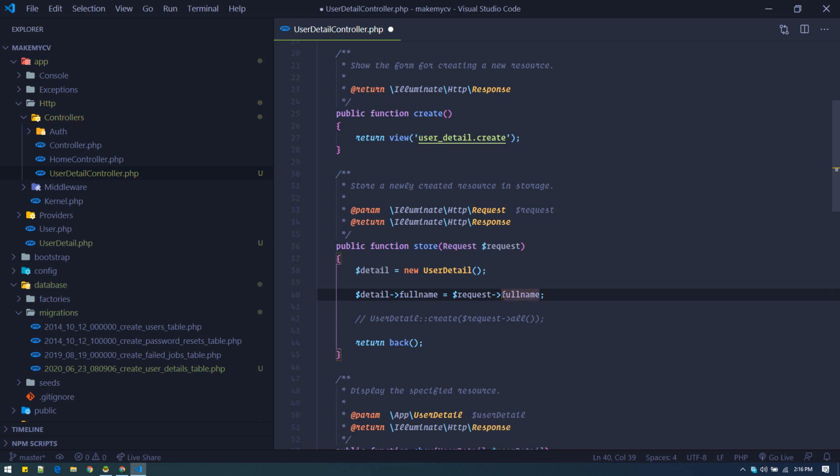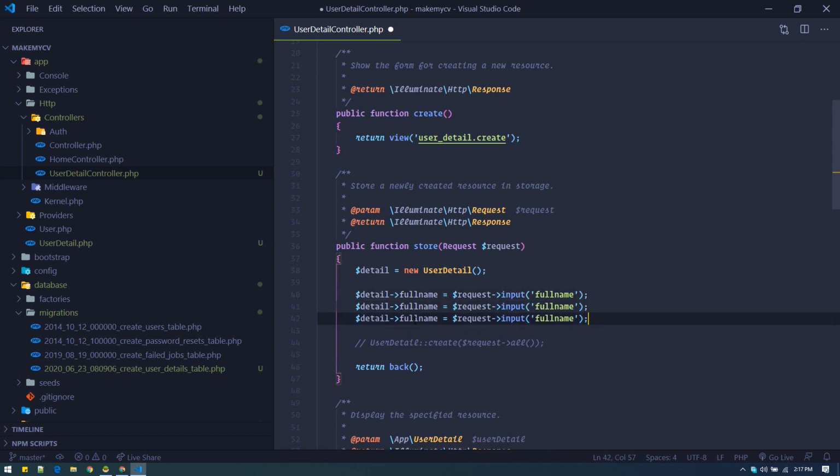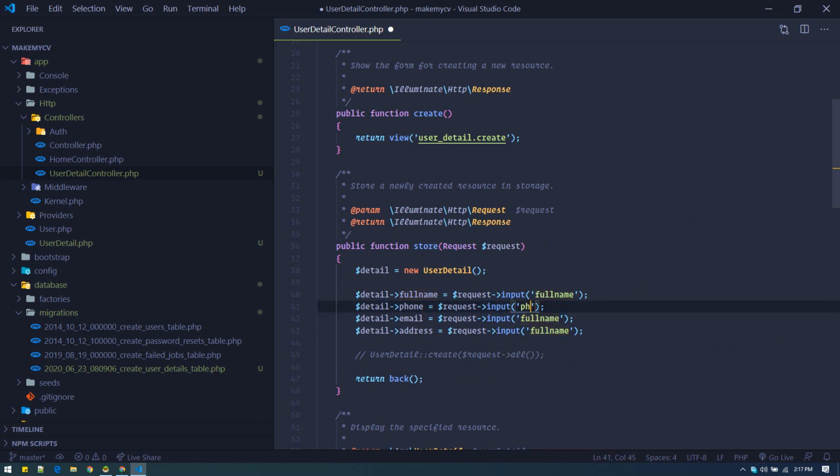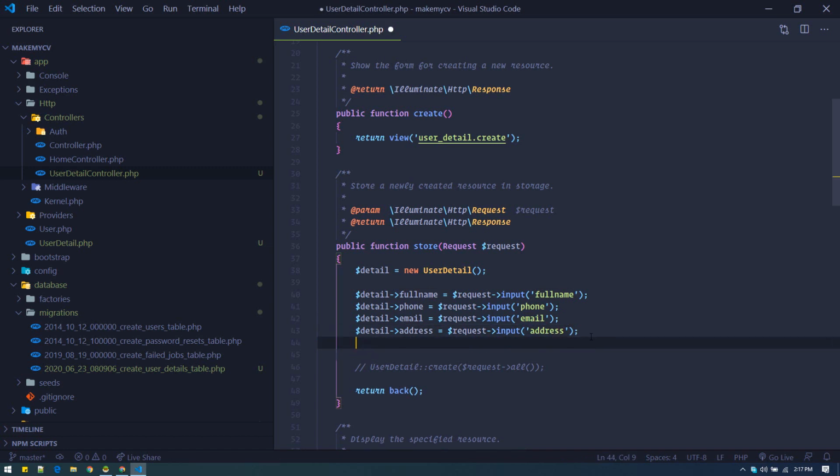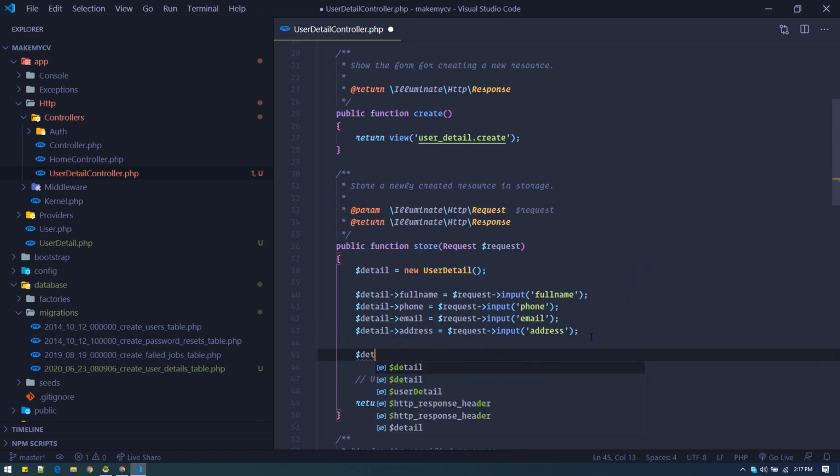You can do it like this, or input full name. So this is the data coming from our form. Same thing for phone, email, address. So after filling all this data, detail, and then save it.